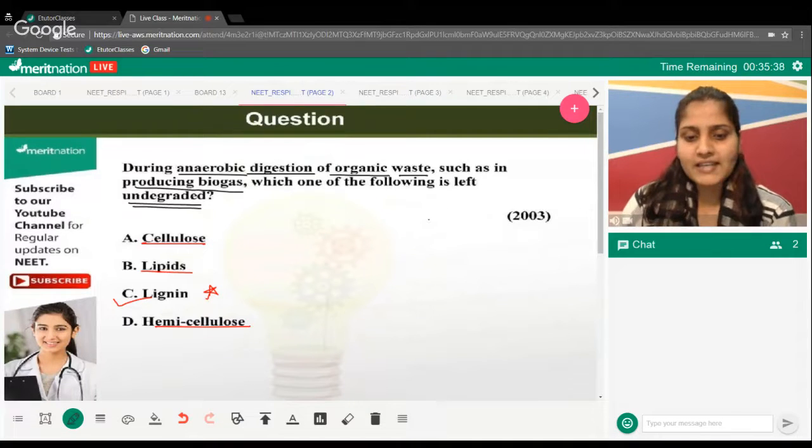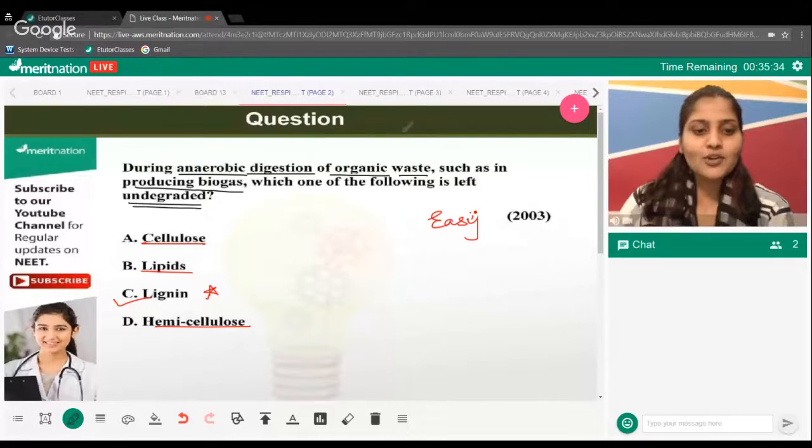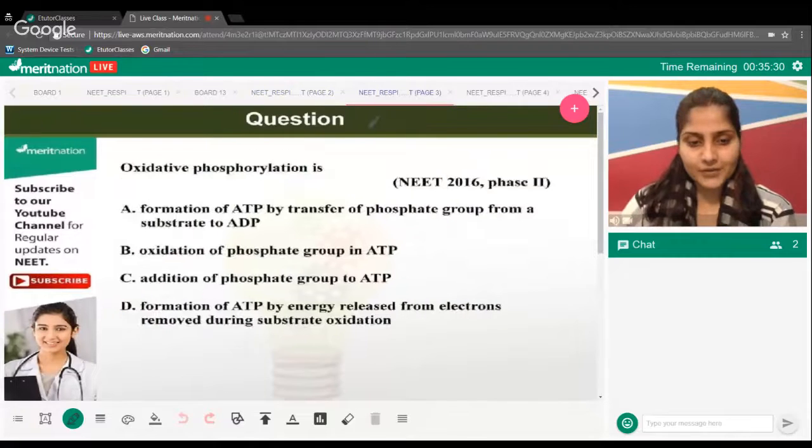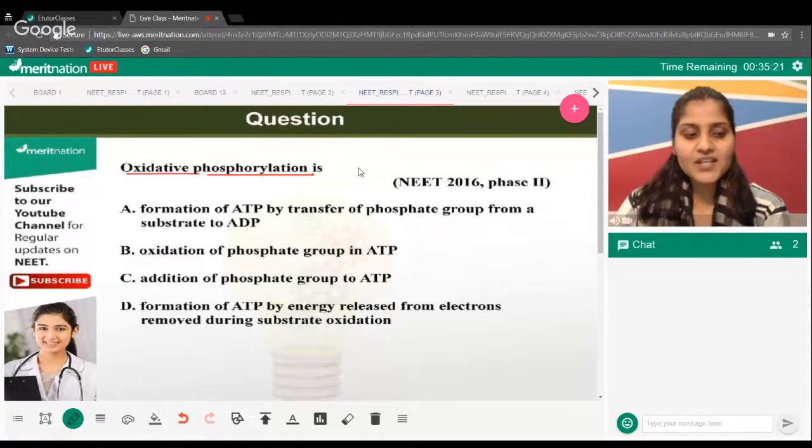Okay, so this was an easy question. It was one easy question, right? Let's move on to the next question, everyone. Heading towards the next question. Time has started. The question is asking you about oxidative phosphorylation. Okay, it says, what is it?